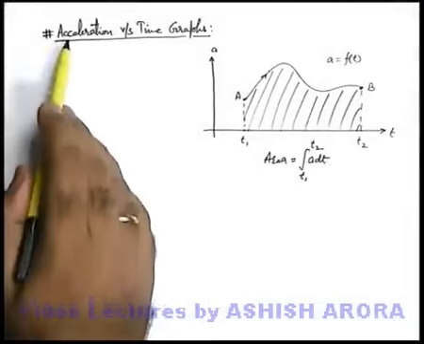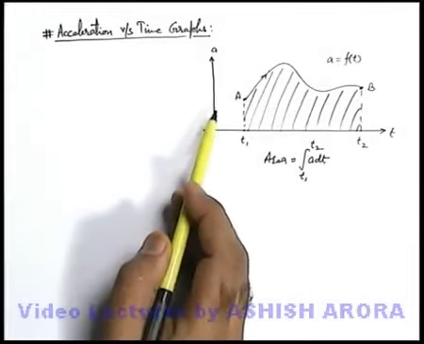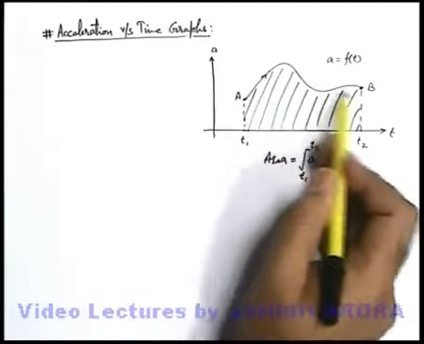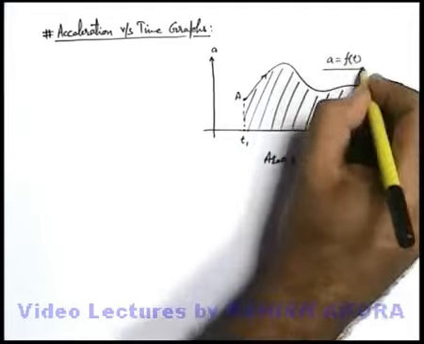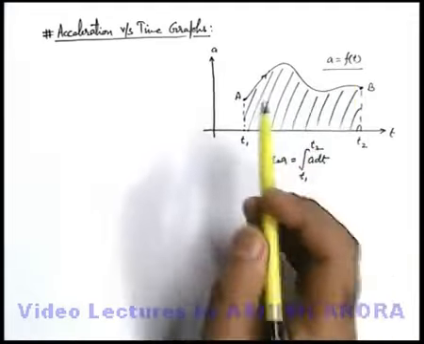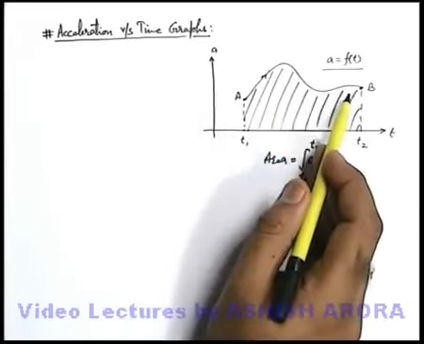Now let's discuss the acceleration time graphs. Just like in the case of displacement time and velocity time graphs, we can also plot acceleration time graphs if we have the function of acceleration as a function of time. Now this graph is not of much importance in analysis of motion.